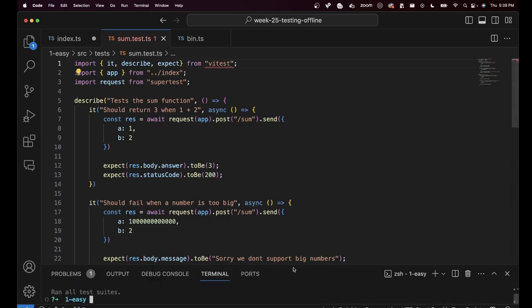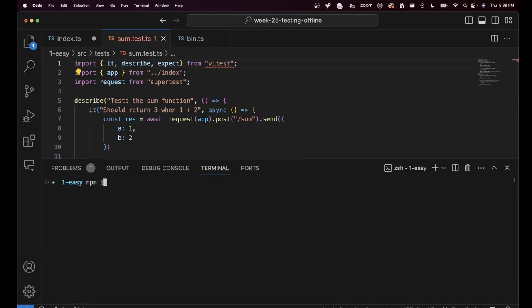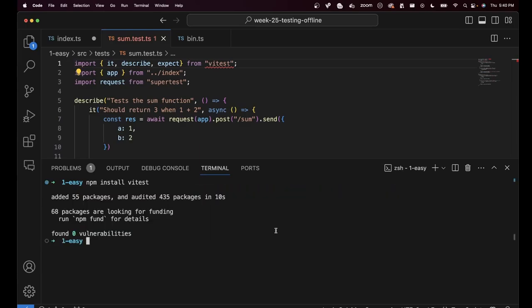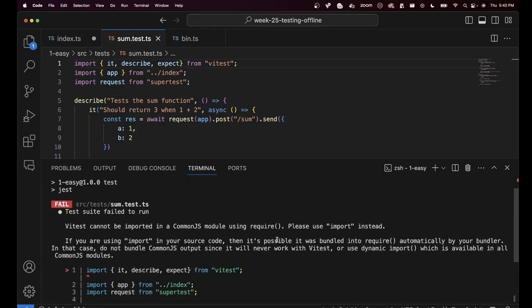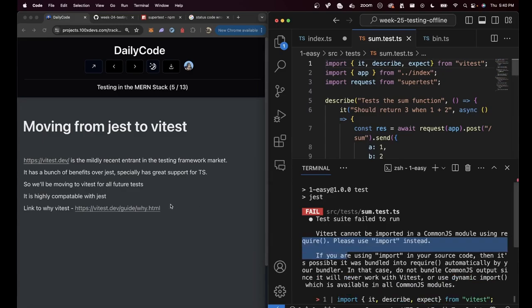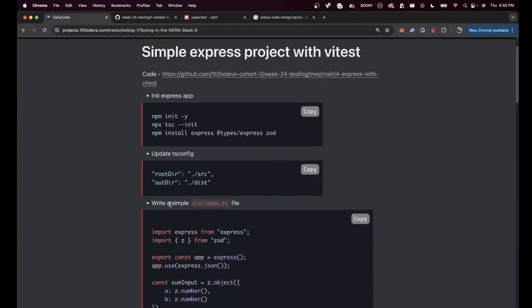So if I now just do an npm install VTest, followed by an npm run test, you will see some errors pop up because I think there's one more thing we had to do.